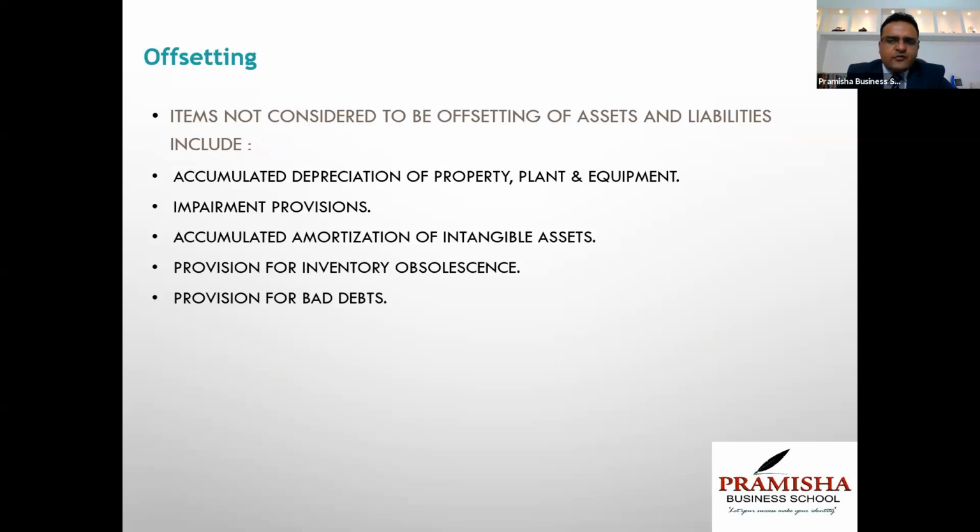Items not considered offsetting are accumulated depreciation, impairment provisions, accumulated amortization, provision for inventory obsolescence, and provision for bad debts. They'll follow normal accounting, but this deduction or this provision is not considered offsetting of items.